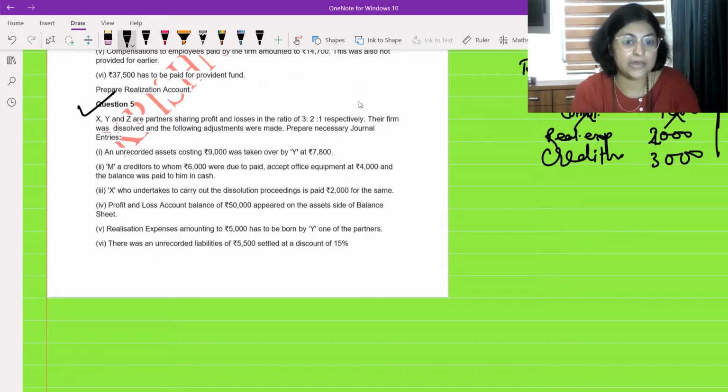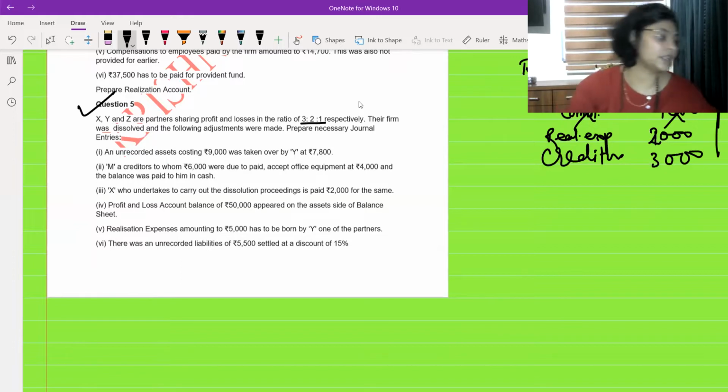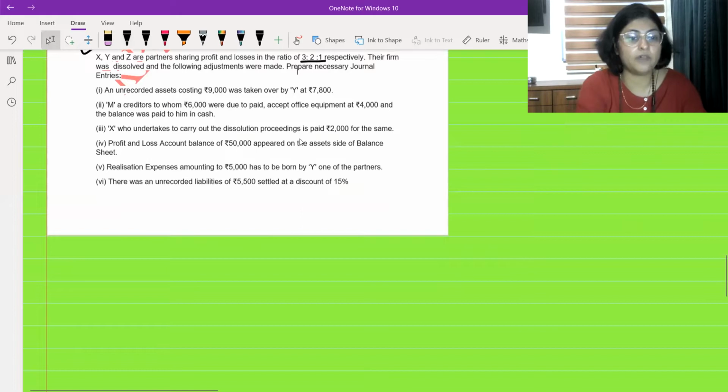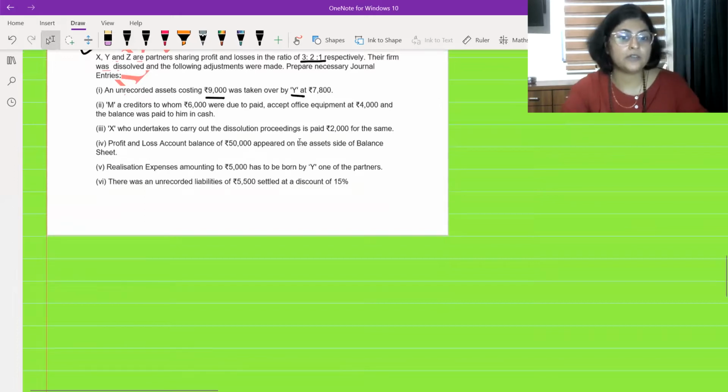X, Y, and Z are partners sharing profit and losses in the ratio of 3:2:1 respectively. The firm was dissolved and the following adjustments were made. Prepare necessary journal entries. Again, this is a question of journal entries, and you have to pay attention to the questions of journal entries as well. Now let's look at this as students. First of all, one journal entry. An unrecorded asset costing 9,000 was taken over by Y for 7,800.